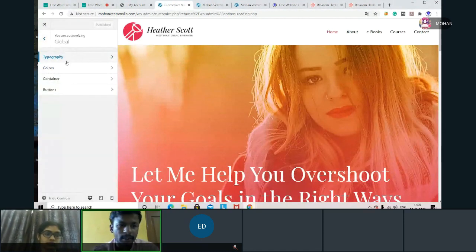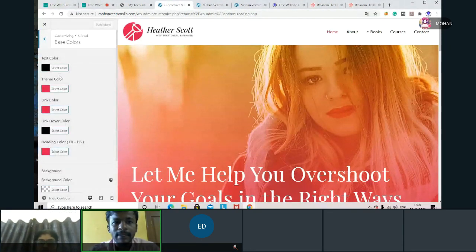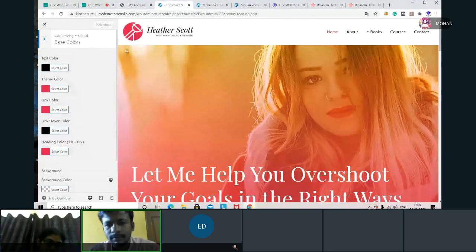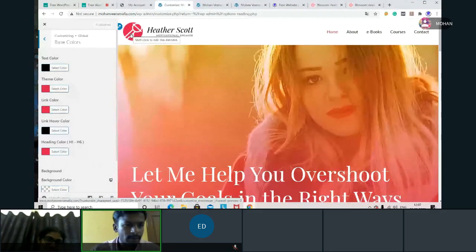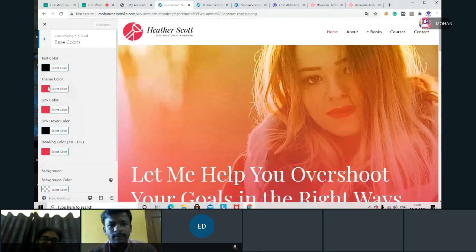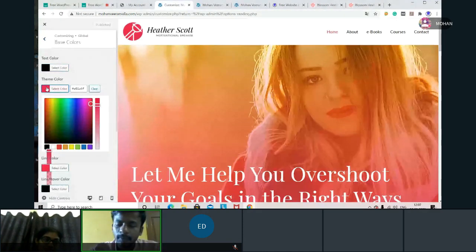And this is a thing called colors. It means website colors. Now here I can change the colors according to my wish. See, generally girls will use pink, but I'll not use pink. I'm a male person. Now what will I use? I'll go with some other color. Which color will we go with?